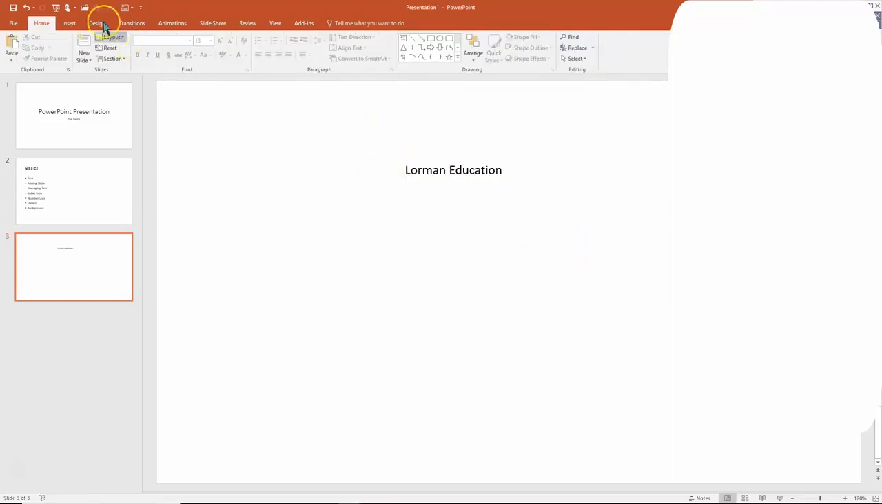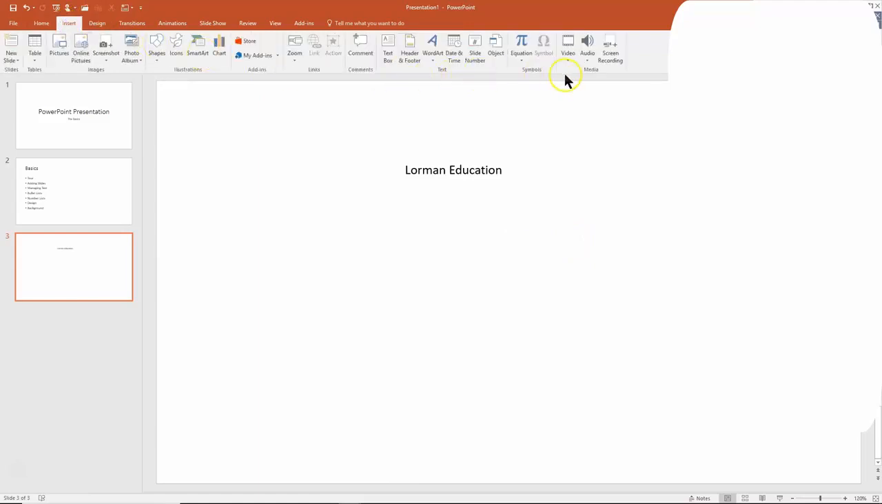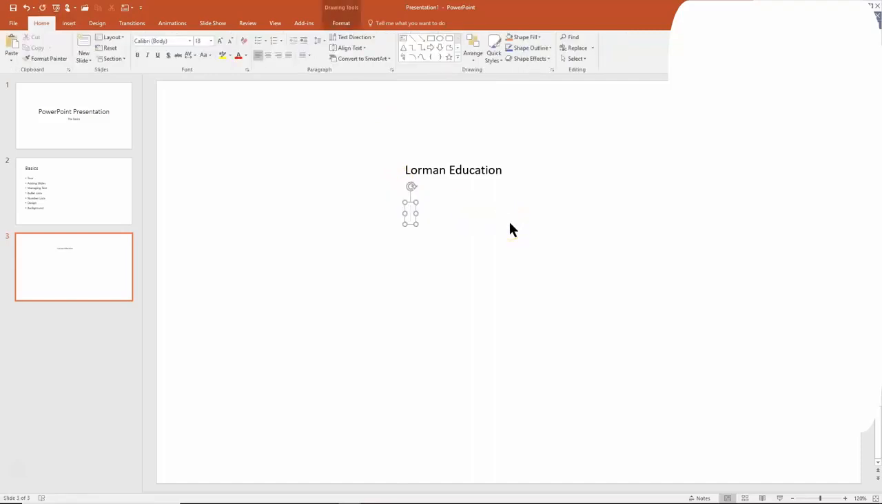Let's add another text box. I'll pick on insert and I'll pick on text box. In this case, I'll type in PowerPoint basics.